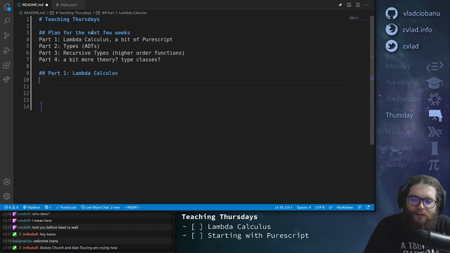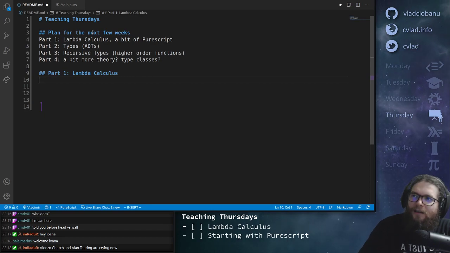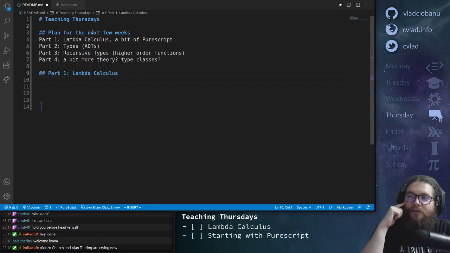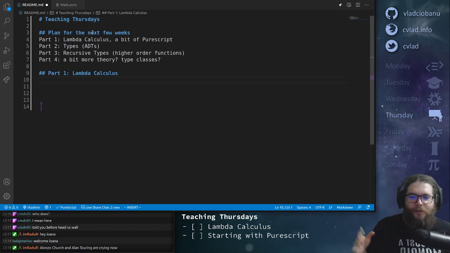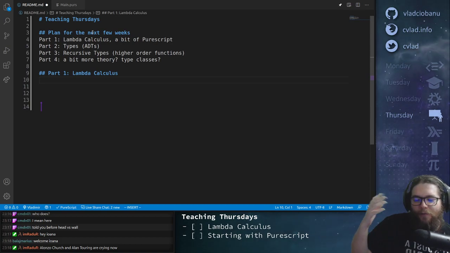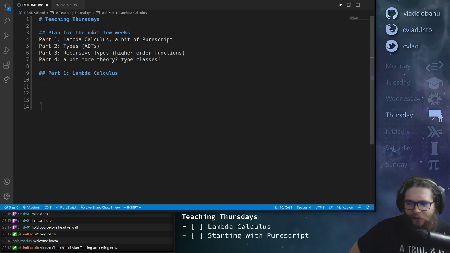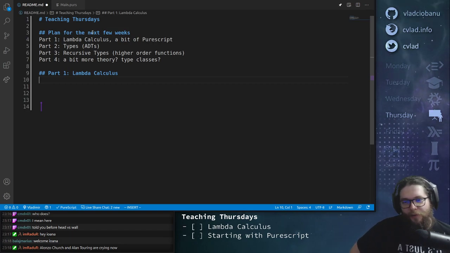Was used during the war? I think that's the Enigma machine, which is something different. But the Turing machine is the framework that he invented for computation, and he was actually Alonzo Church's student after that, and they worked together a lot.